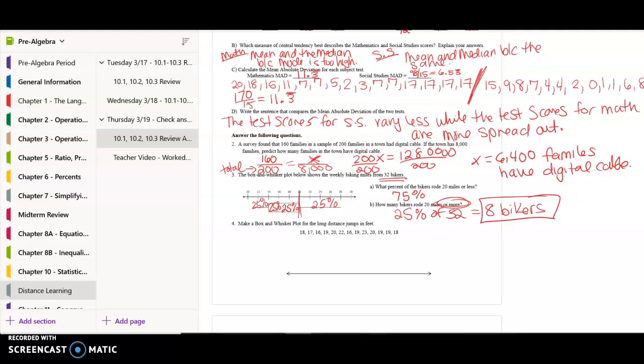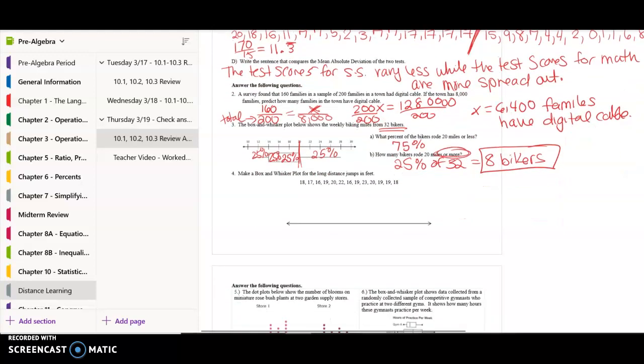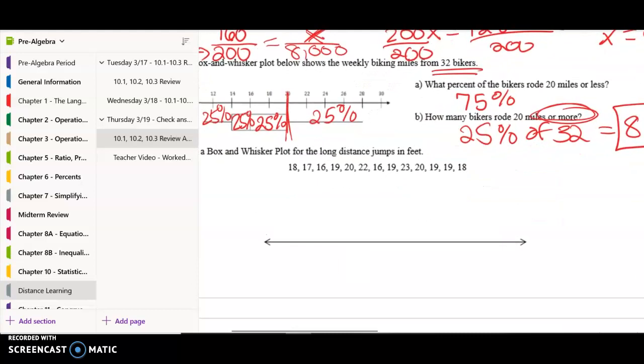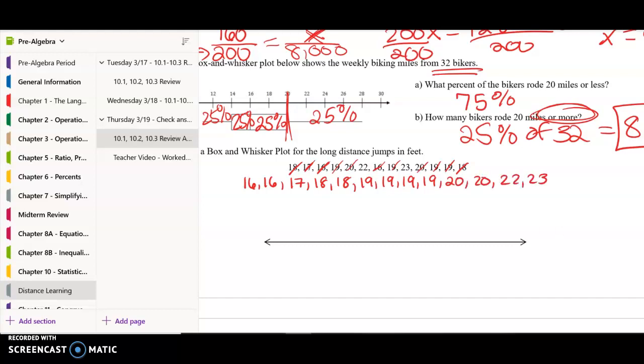All right, so the next one, we need to now make a box and whisker plot. So my first step would be to go through and organize the data. So I have 16, 16, and then 17, 18, 18, 19, 19, 19, 19, so 4 19s, 2 20s, 22, and 23.